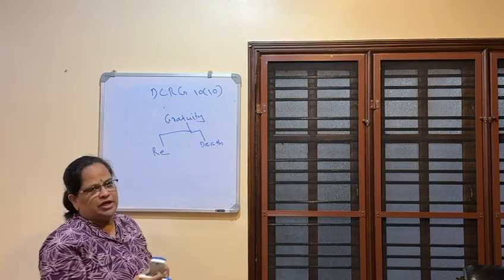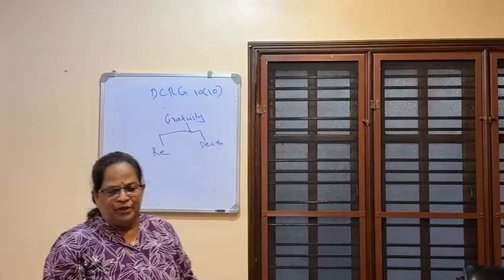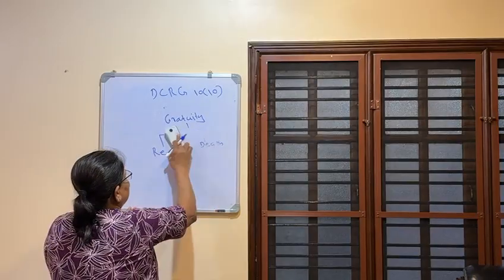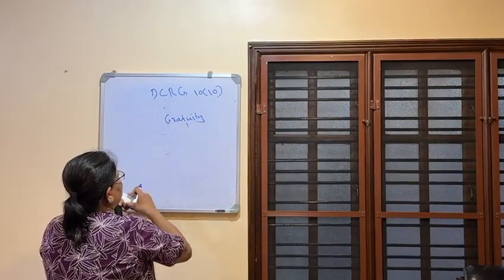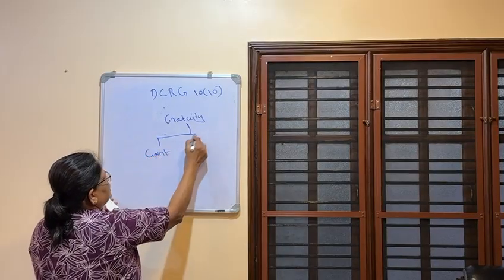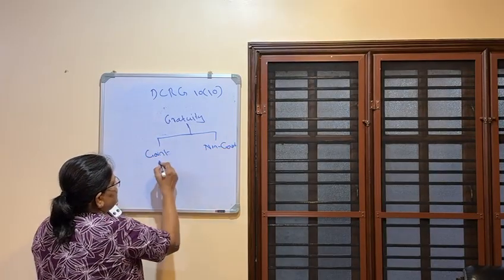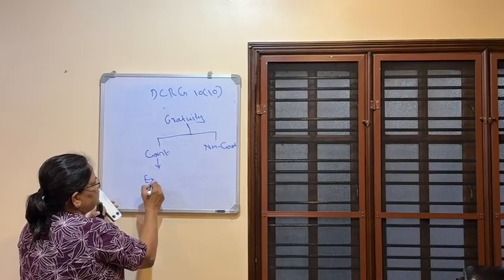These are the two occasions where you can look for gratuity. Now, computation of exemption of gratuity is divided into two: one is the government sector, second is non-government or private. In the government sector, you have to remember, it is completely exempted.